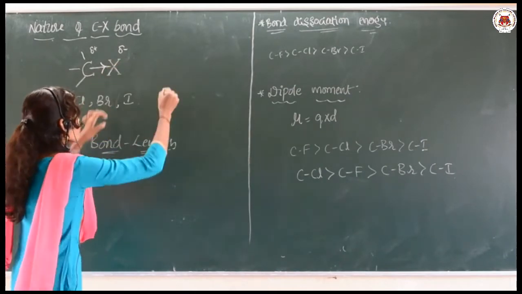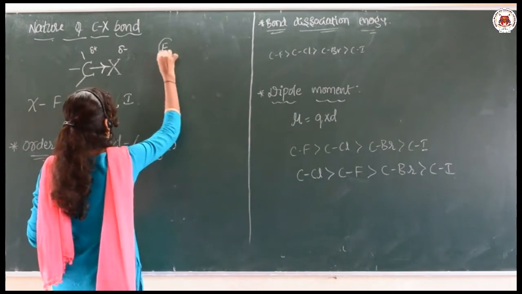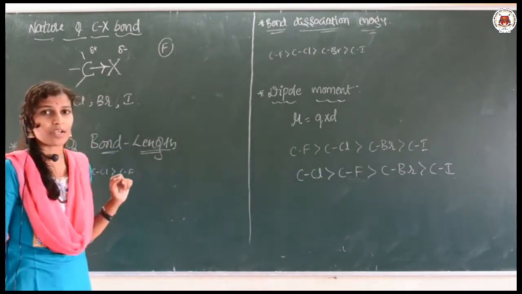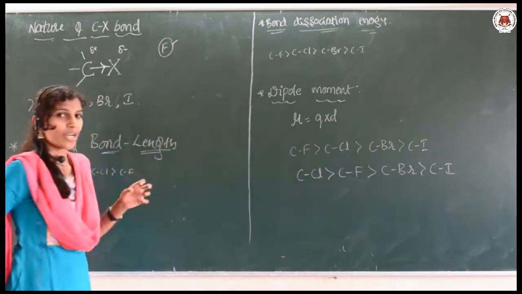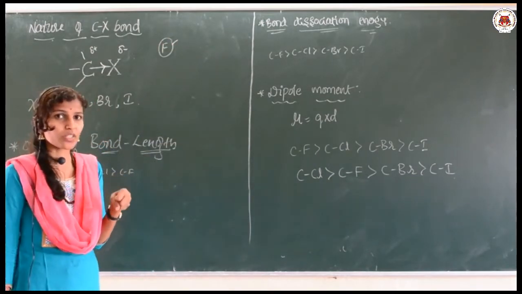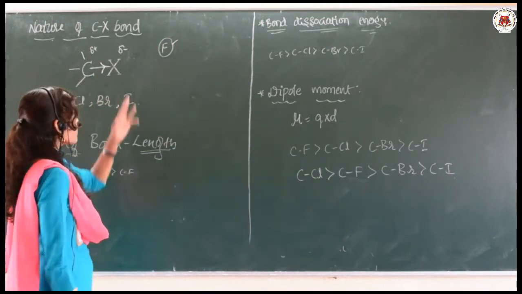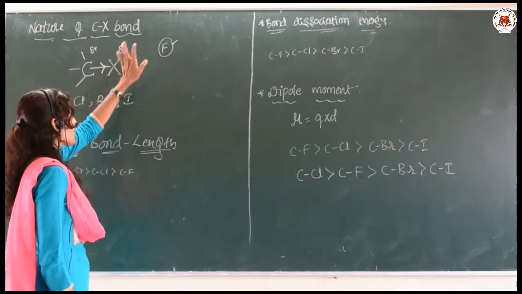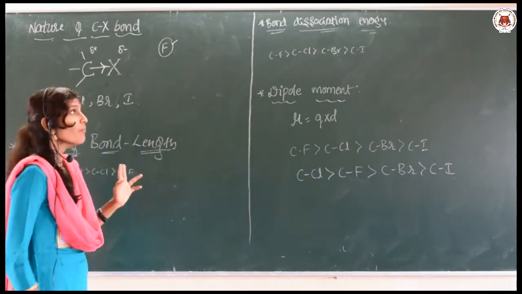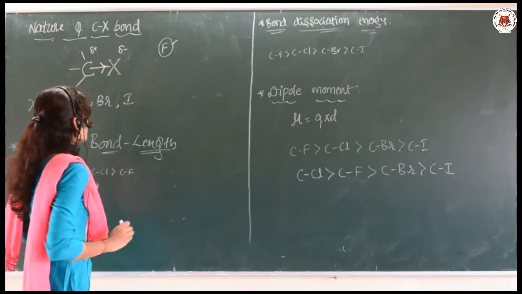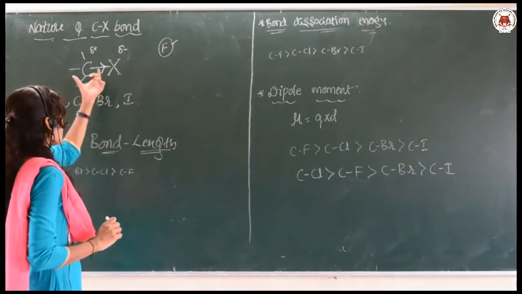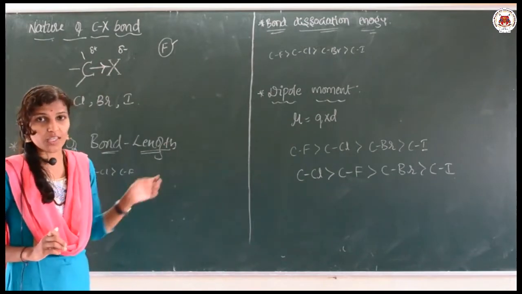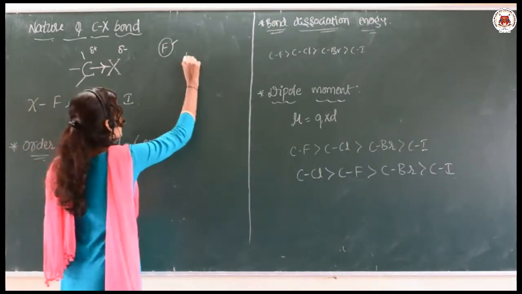Mainly fluorine is the most electronegative atom in the periodic table, so it gets a partial negative charge. As the negative and positive poles are generated, the C-X bond becomes polar in nature.